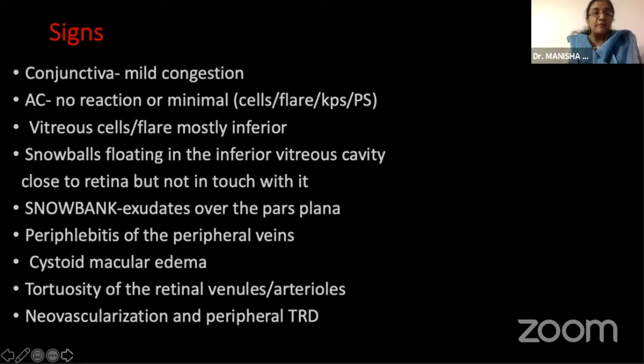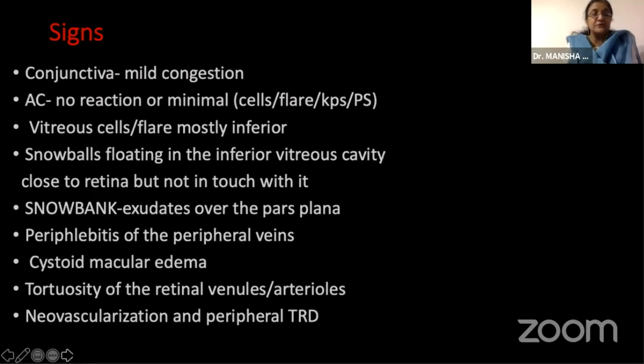There can be snowbank, more often found in chronic pars planitis cases, which are extensive exudates covering the pars plana area. We can have evidence of periphlebitis. Cystoid macular edema is again a very important sign. I remember my teachers teaching me that if you see any young patient with unexplained cystoid macular edema, always look for pars planitis and do a good scleral indentation.